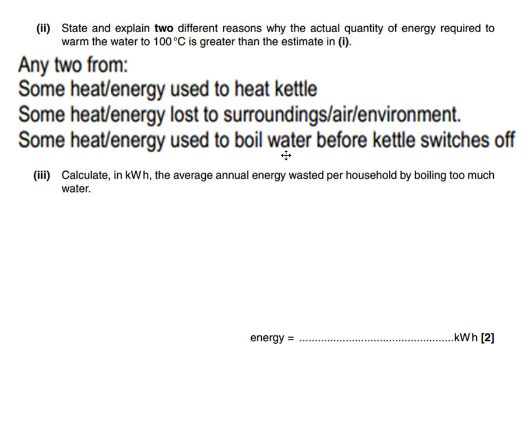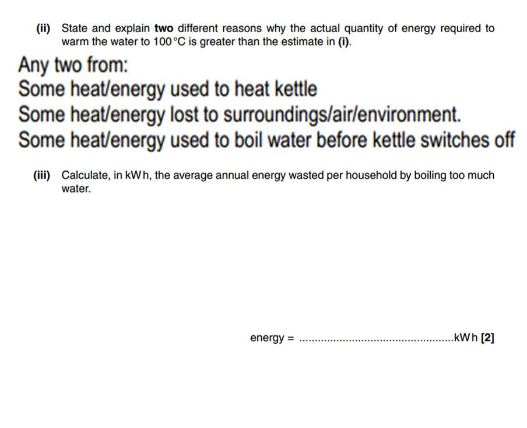Some heat is also used to boil water before the kettle switches off. So sometimes your kettle carries on bubbling after it's finished heating it up. While it's bubbling, all it's doing is evaporating some of that water. So think back to our last question about latent heat of vaporization. That energy is just being used to evaporate the water. So it's not being used to change the temperature of the water.